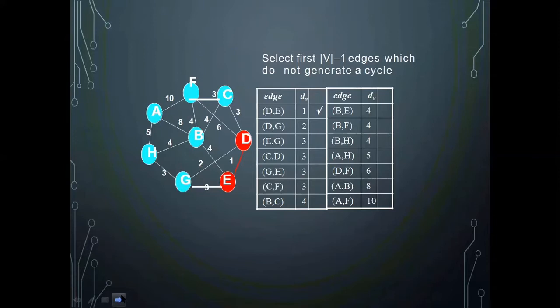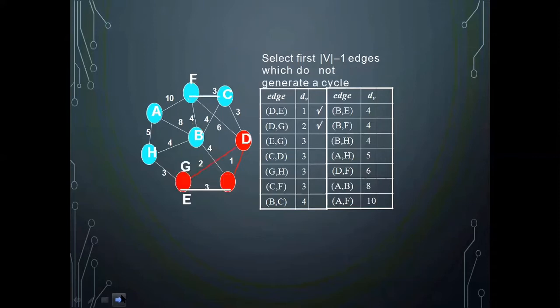So I am taking DG. Will DG make any problem? DG also won't make a cycle. DE is also not making a cycle. So I included both the edges.